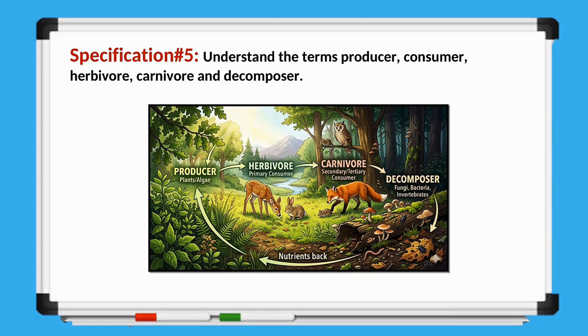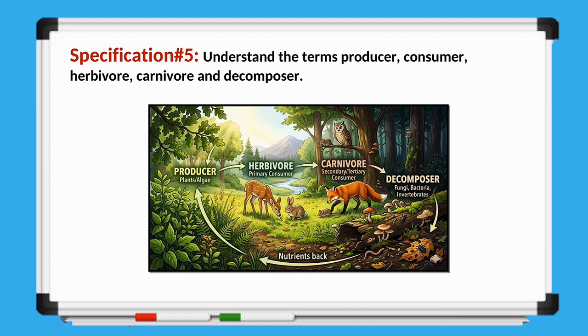Moving on, we have specification number 5, which asks us to understand the terms producer, consumer, herbivore, carnivore, and decomposer. As you can see in the diagram, every ecosystem depends on these different groups of organisms. Producers, such as plants and algae, capture energy from the sun and make their own food. Herbivores, also called primary consumers, feed on producers. Carnivores, which may be secondary or tertiary consumers, obtain energy by feeding on other animals.